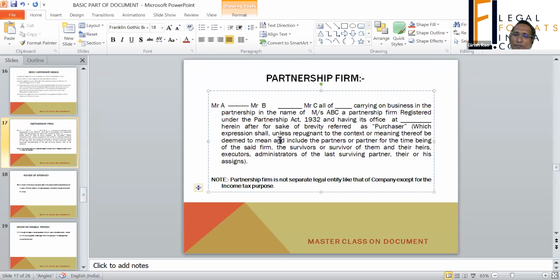Which expression shall, unless repugnant to the context or meaning thereof, be deemed to include partners for the time being of the said firm, survivors or survivor of them, and their heir, executor, administrator of the last surviving partner, or his assigns. So what it is, that all partners will be bound. You have made them parties, and even their legal heirs when it comes to that.